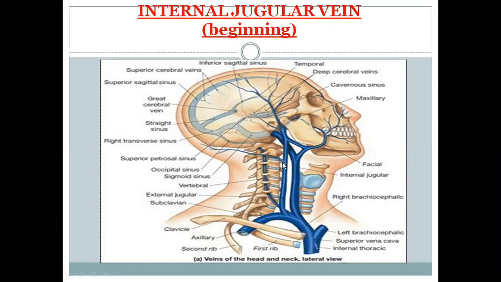So this is an external jugular vein, and this external jugular is formed by, this is the maxillary vein, and this is the superficial temporal vein.